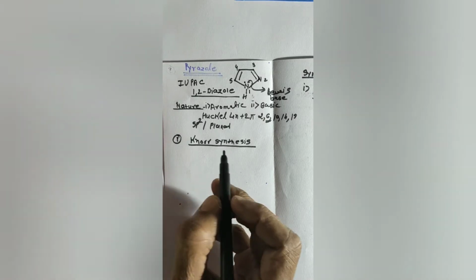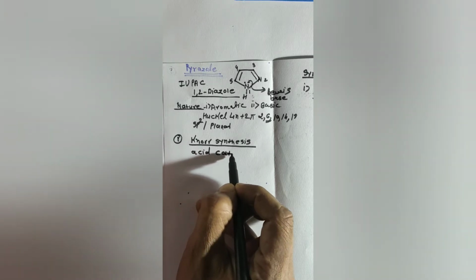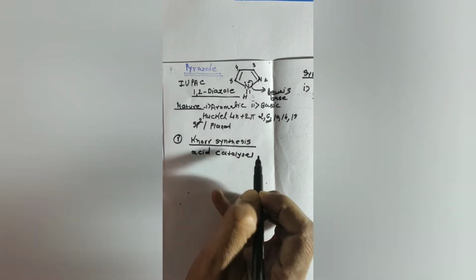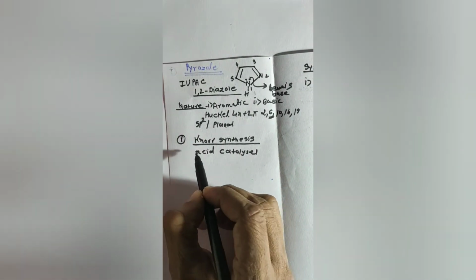So the Knorr synthesis is an acid catalyzed reaction. First point, acid catalyzed reaction.